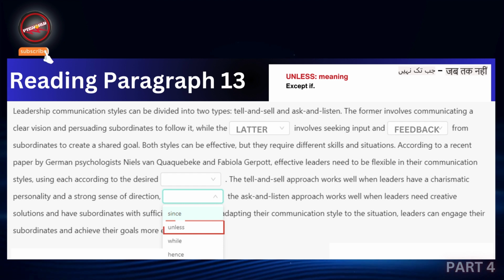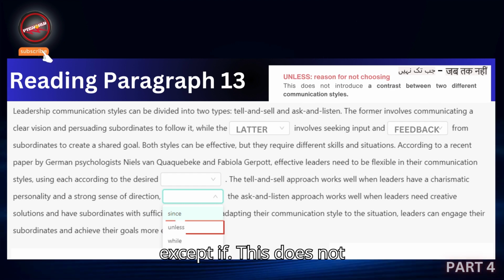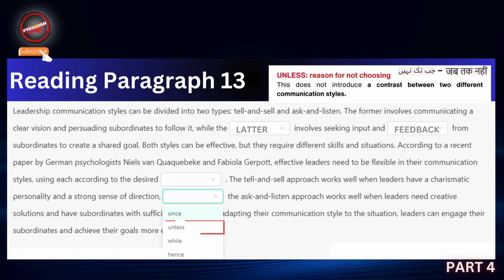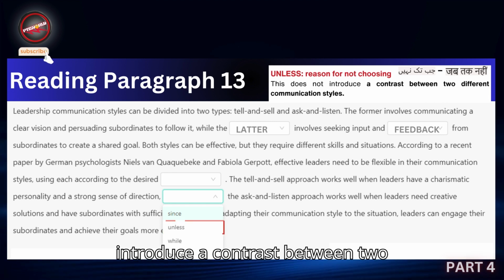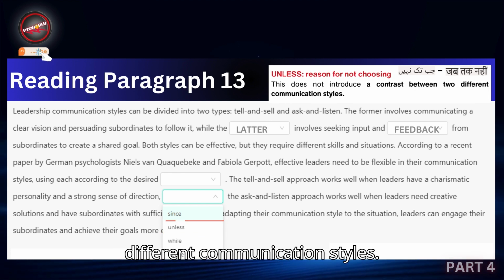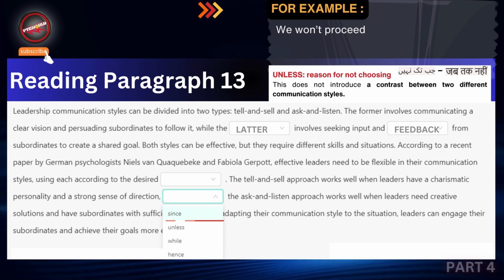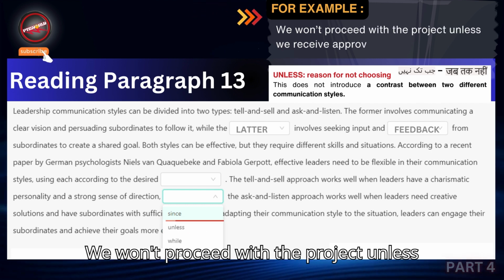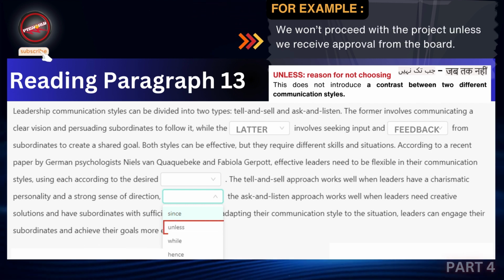Unless. Meaning, except if. Reason for not choosing, this does not introduce a contrast between two different communication styles. Example, we won't proceed with the project unless we receive approval from the board.